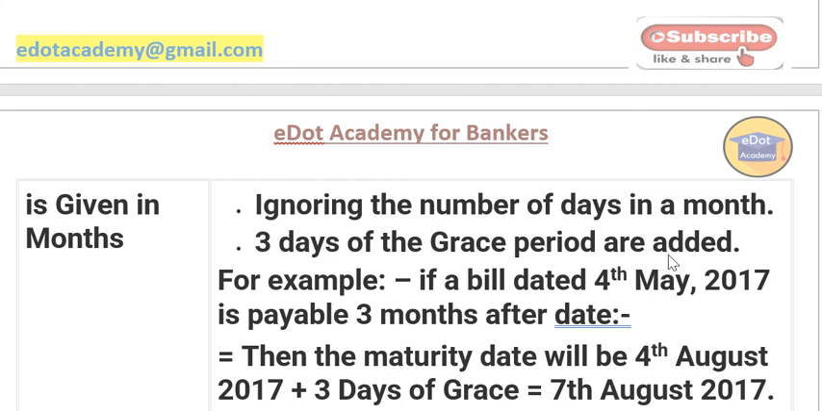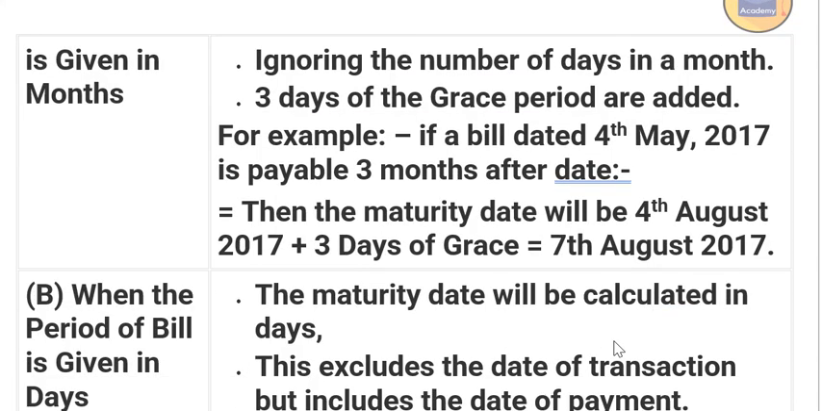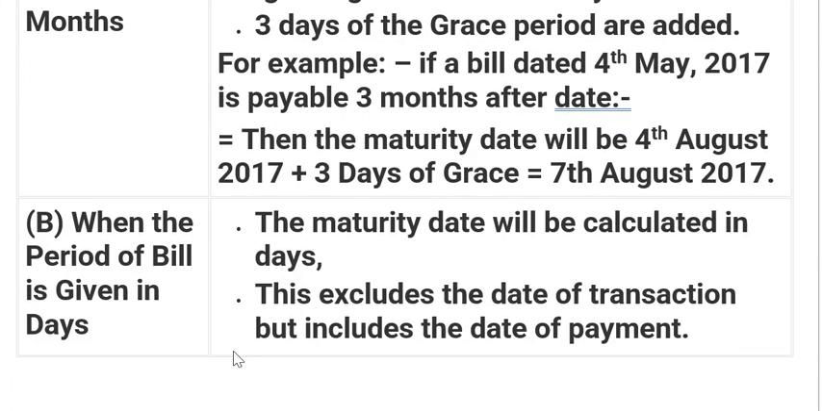I'll take one example here. If a bill dated 4th May 2017 is payable after 3 months, then what is the maturity date? The maturity date will be 4 August 2017, means May complete, June complete, July complete. Okay, so May, June, July and 4 August, plus 3 days grace period. So 7 August will be the maturity date. Clear?